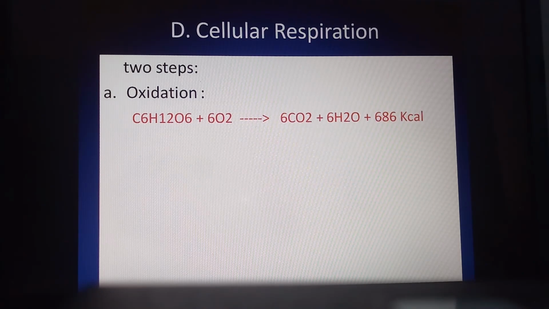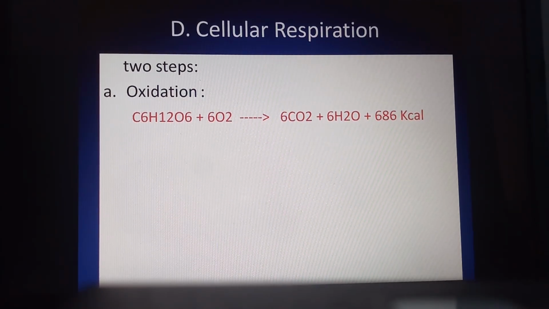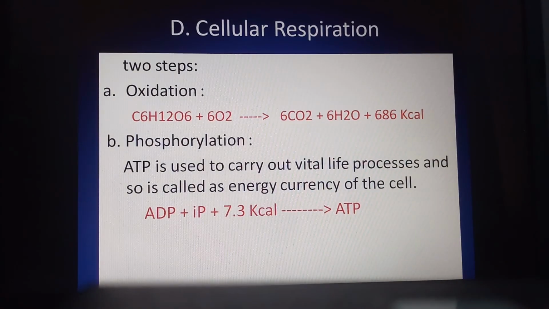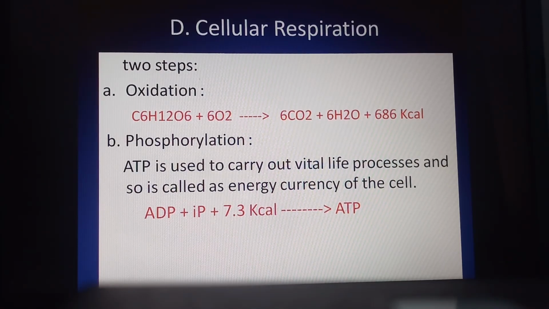So ATP molecule is formed from ADP plus inorganic phosphate. Why? Because ATP is the energy currency of the cell. We have to supply this energy to the cell in the form of ATP. So the second step of cellular respiration is phosphorylation: ADP plus inorganic phosphate, which uses up 7.3 kilocalorie energy to form an ATP molecule. So this is about the last step called cellular respiration.